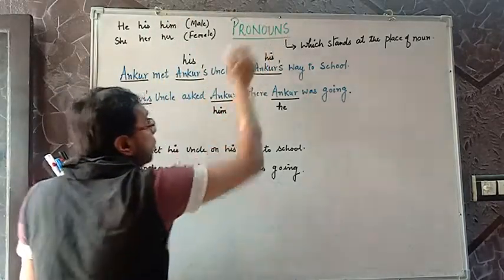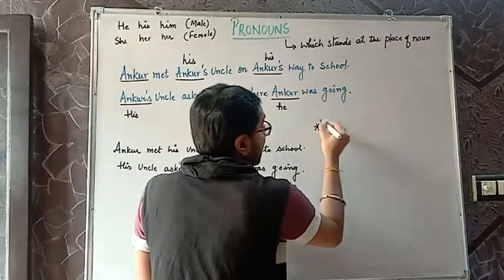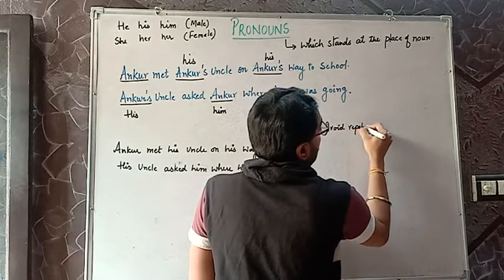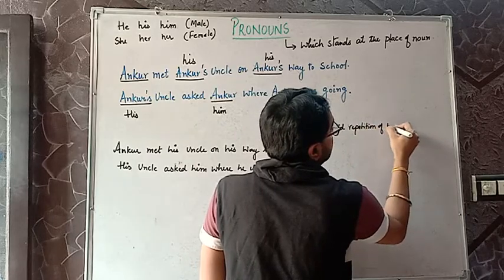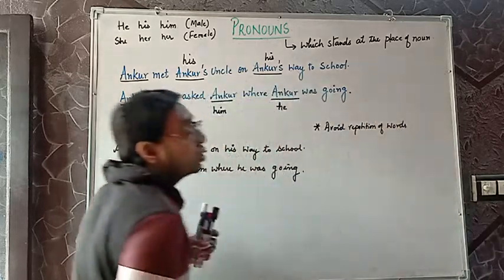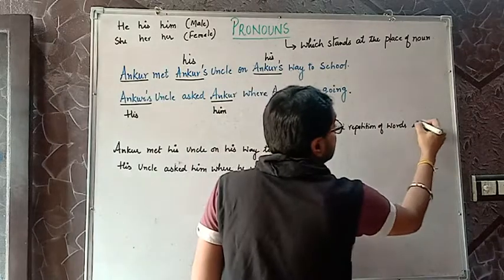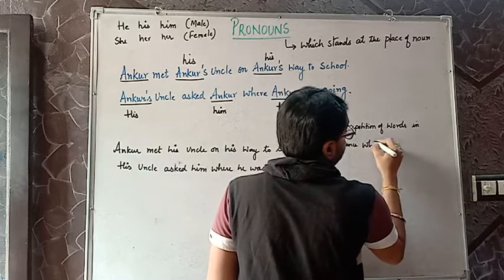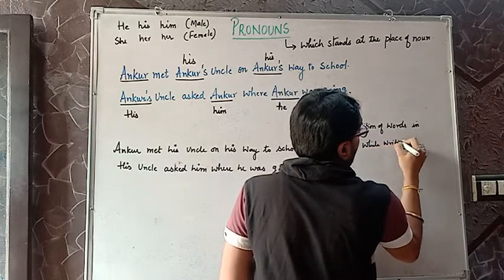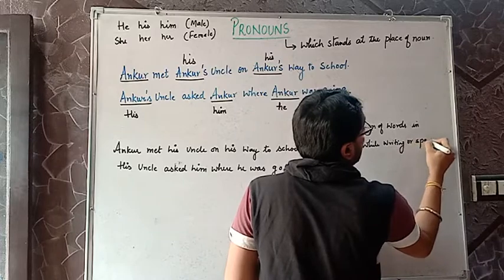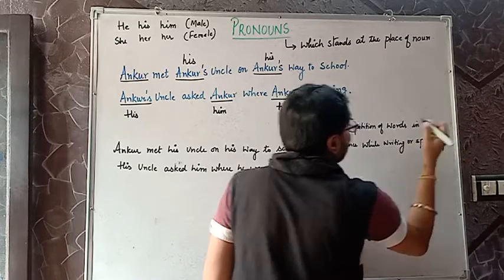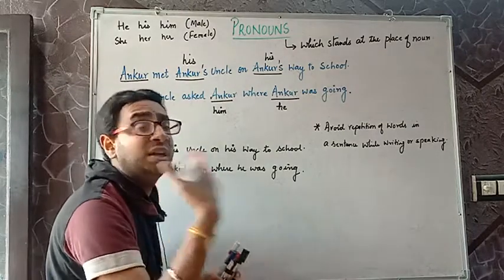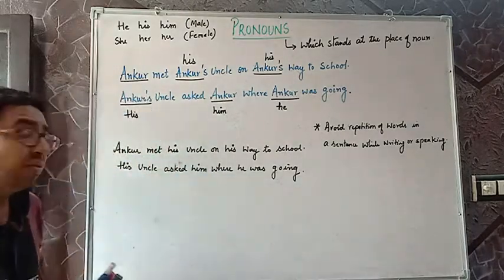That is why pronouns, first of all, avoid repetition of words in a sentence while writing or speaking. Whenever we are speaking or writing, it avoids repetition. Repetition means keep on repeating, like Ankur, Ankur, Ankur every time.